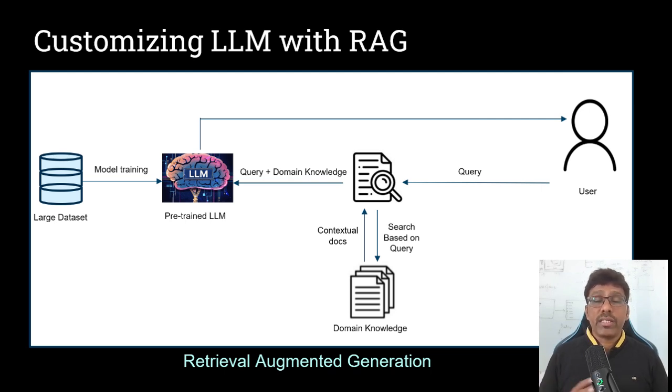The slide shows the conceptual flow of using RAG with LLMs. When the user sends a query, RAG first extracts relevant data from the domain knowledge base, and that data will be carried along with the query to the LLM. The LLM then considers the domain data which is relevant to the query and uses its own capabilities to generate a response to the user. This will make the response more contextual and specific to a particular domain.